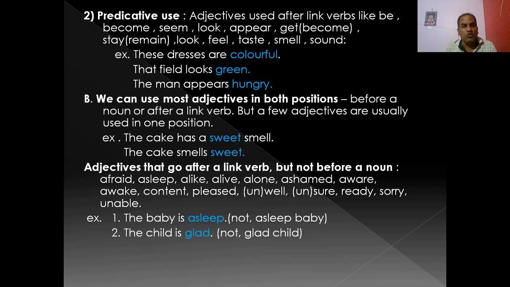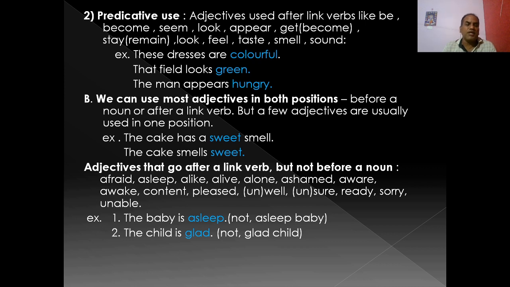So we can use most of the adjectives in both positions, attributive and predicative position, pre-noun and after the link verb. Okay, and some adjectives go after a link verb, not before a noun. Example, afraid. We can say I am afraid. The boy is afraid.